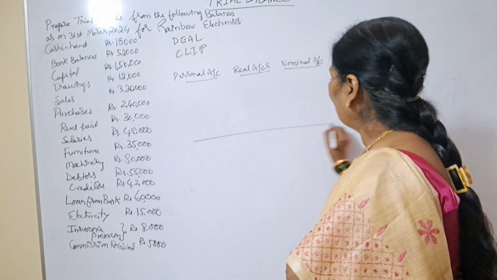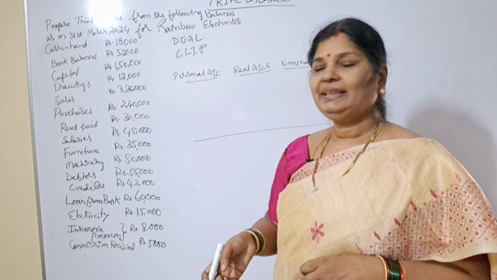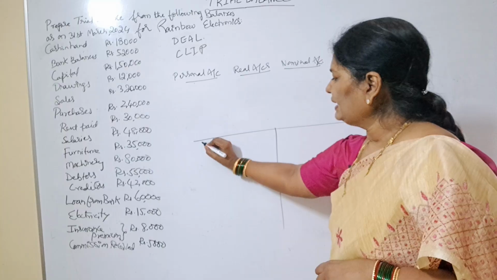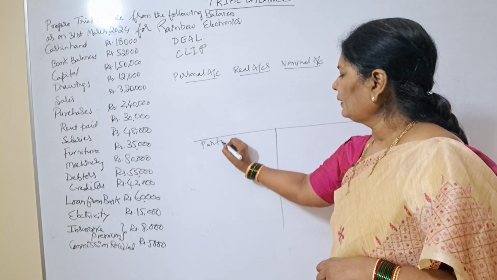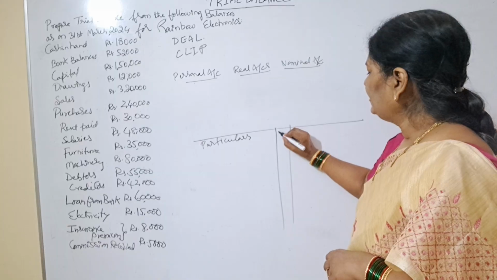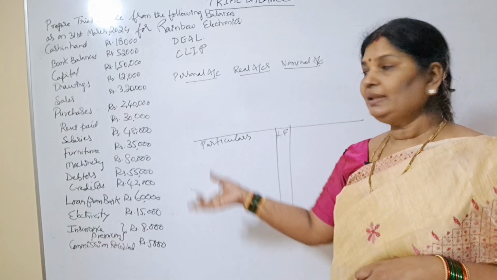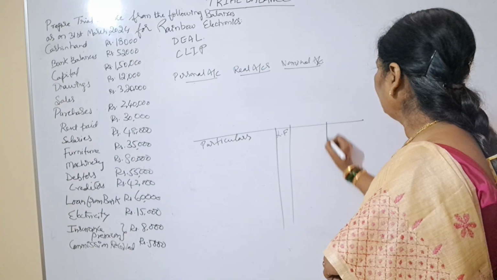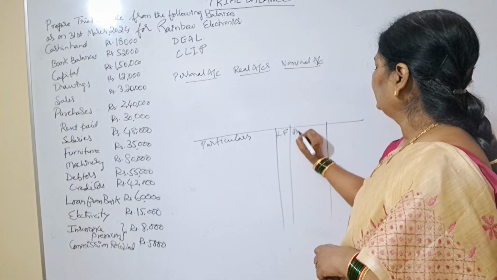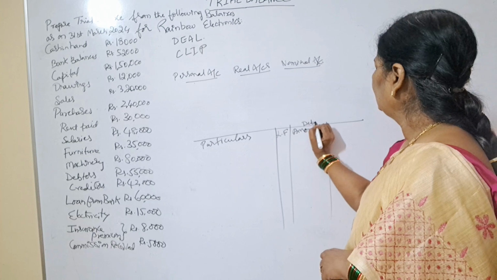If you take trial balance, it is a statement. Here you will write particulars, here you will write ledger folio, means from where you have taken all these balances. Next, here we'll write amount. This is debit balance.